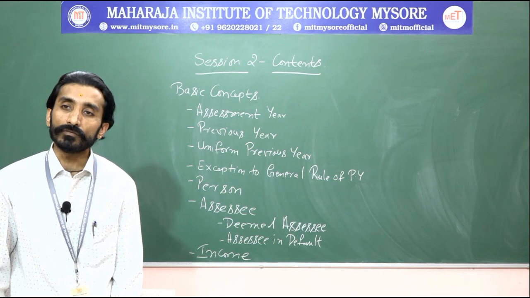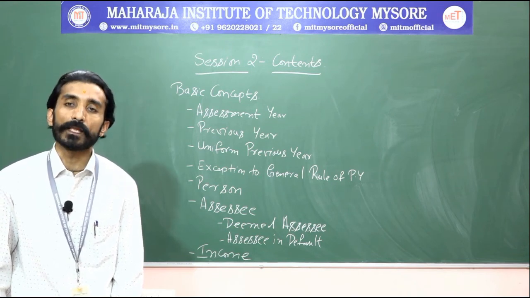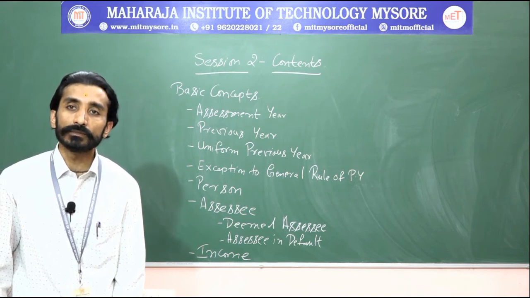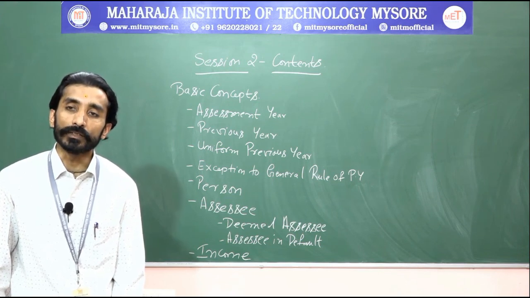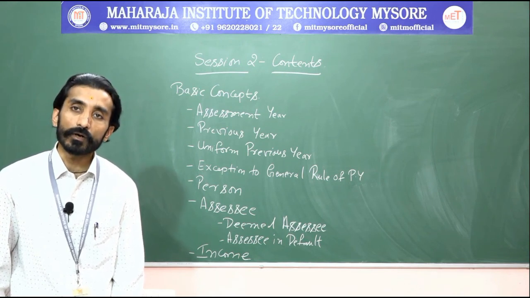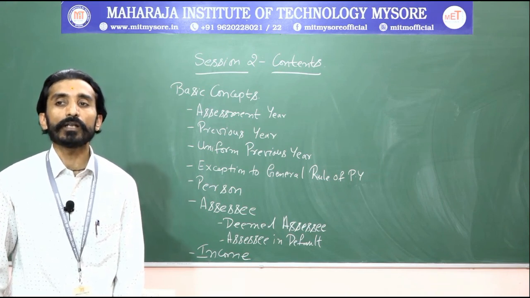One is profit and gains of business, dividend. Next thing, voluntary contribution by a trust, perquisite in the hands of employees, any special allowance or benefit you get, city compensatory allowance or dearness allowance, any benefit or perquisite of a director, any benefit or perquisite